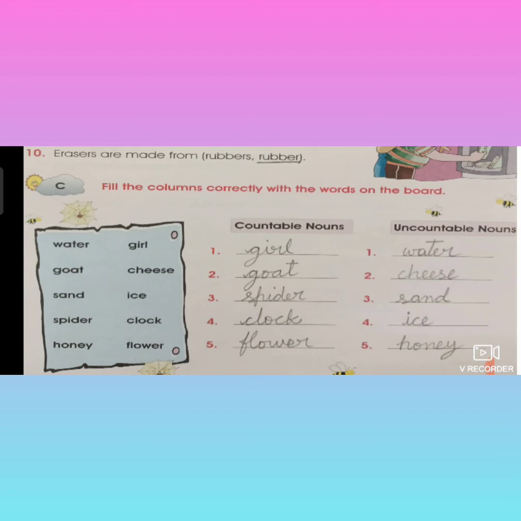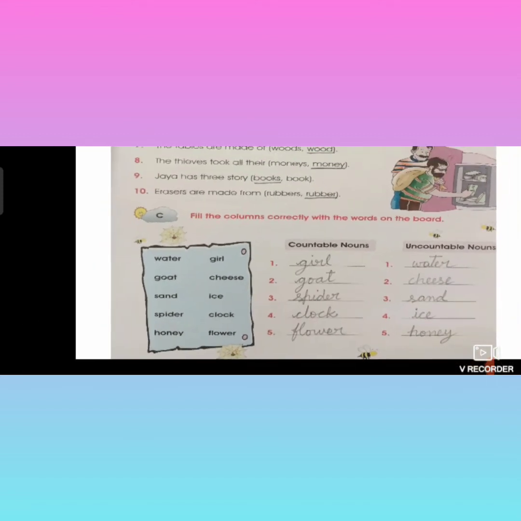Water, cheese, sand, ice, honey. They are called uncountable nouns. That's it, children. Understood, no? All of you fill it correctly, neatly, without mistakes. I should not put a red mark in your grammar books. Like that you should write.